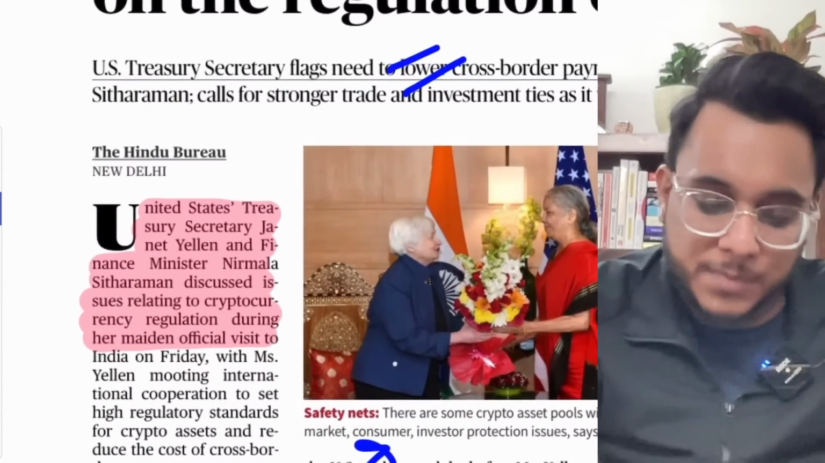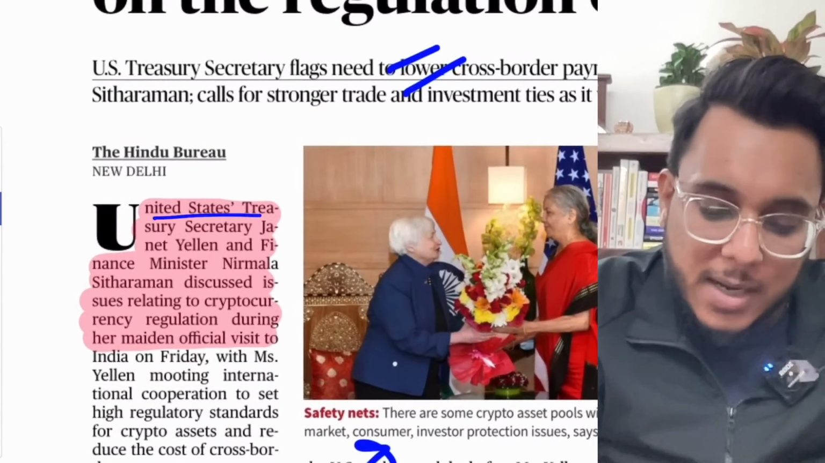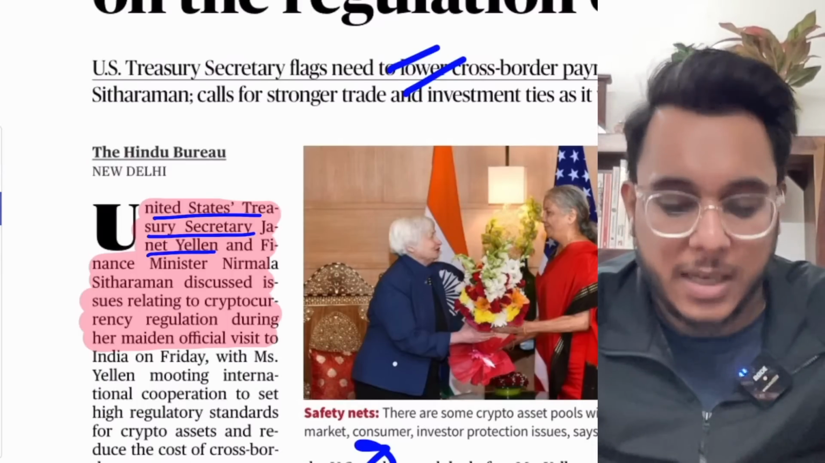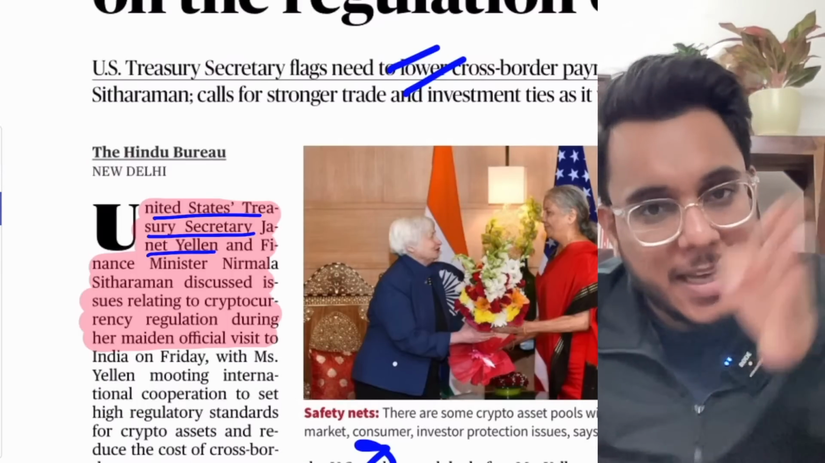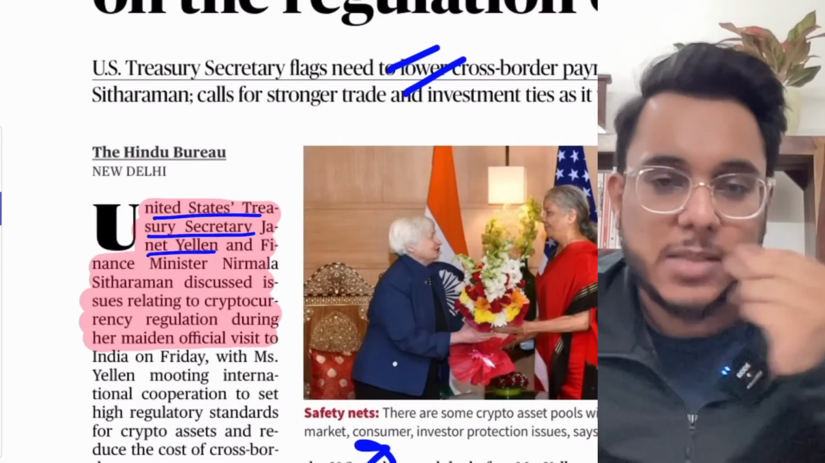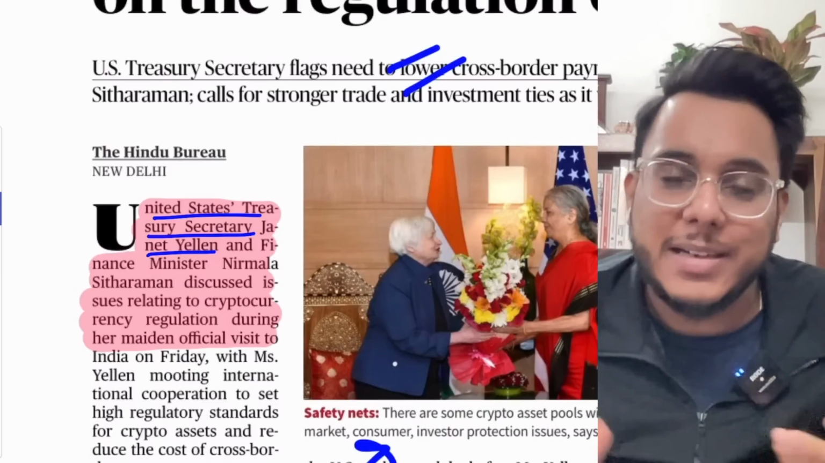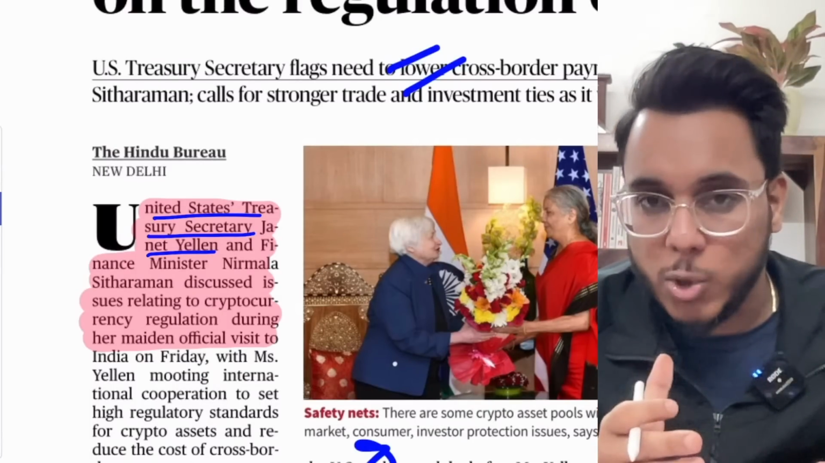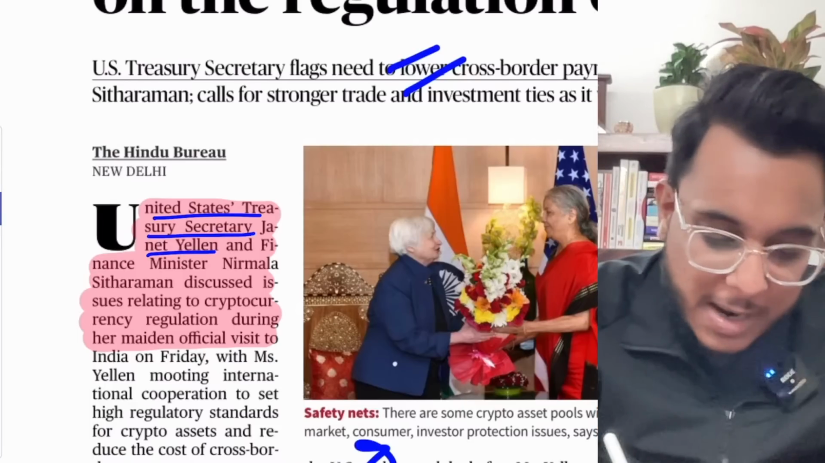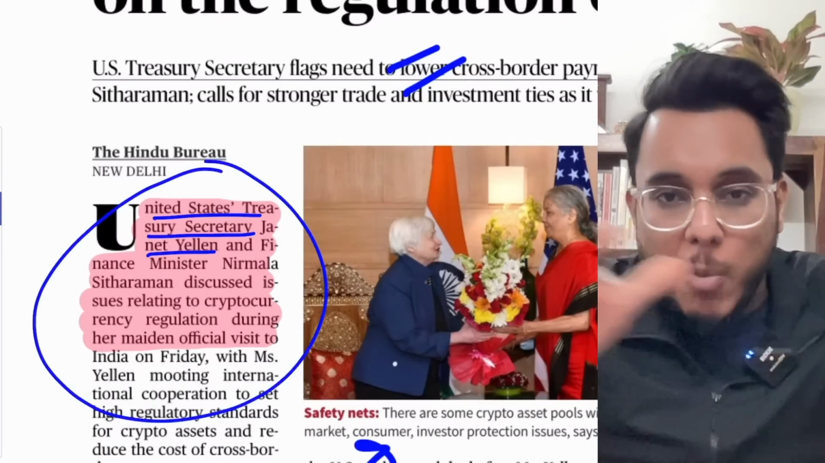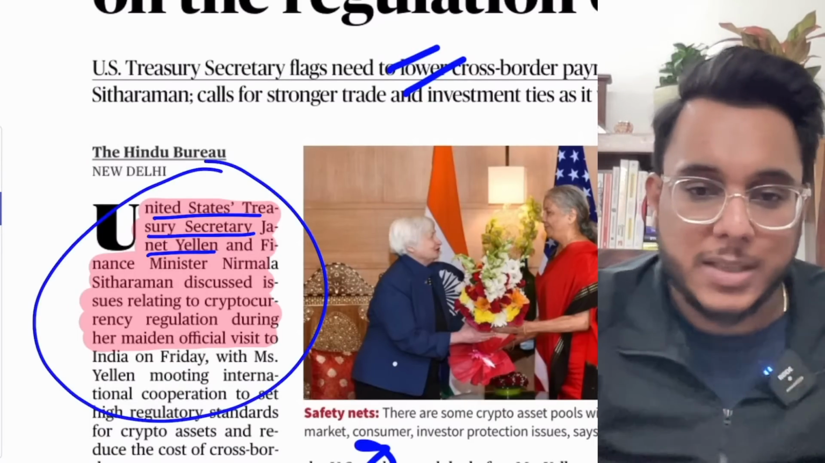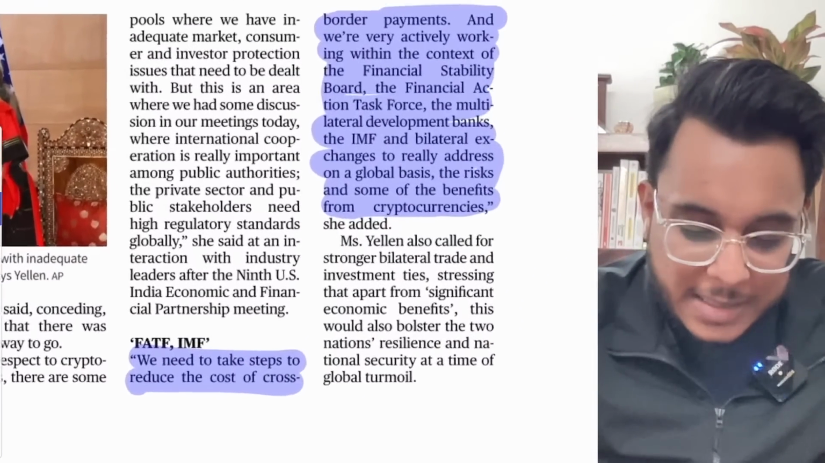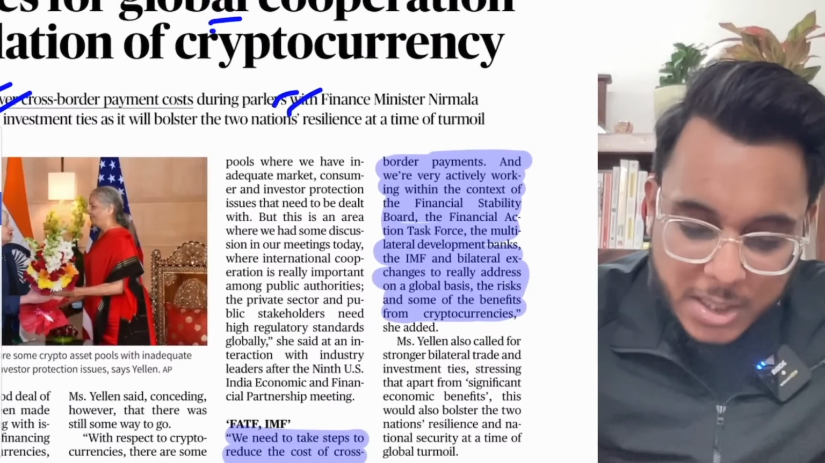And what has happened, the United States Treasury Secretary Janet Yellen has visited India. As the Treasury Secretary, she met the Finance Minister of India and has provided that the cryptocurrencies are to be regulated. Cryptocurrencies are to be regulated, and for that regulation, we need to cooperate. All the countries need to come together and cooperate. Is it clear or not? Now, understand that the cooperation is needed.